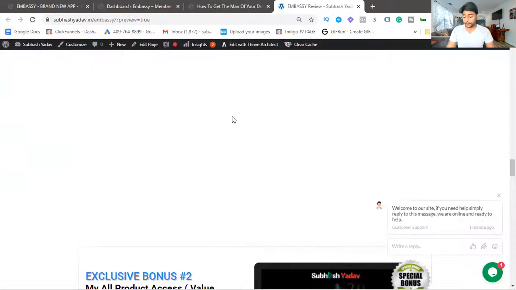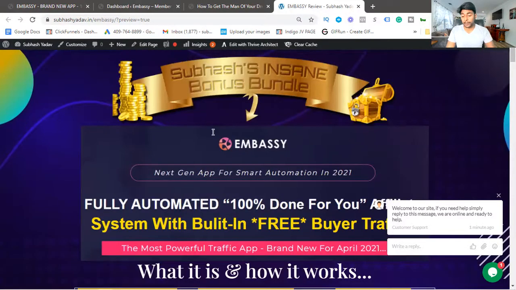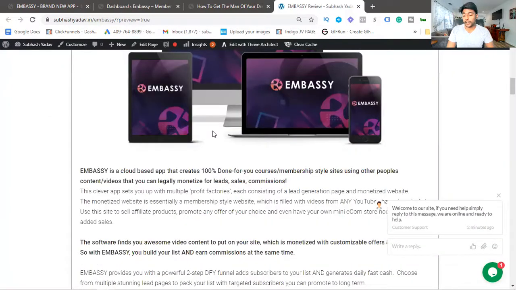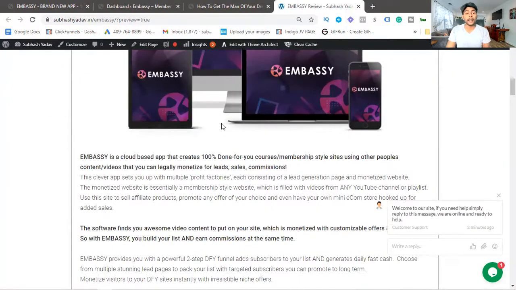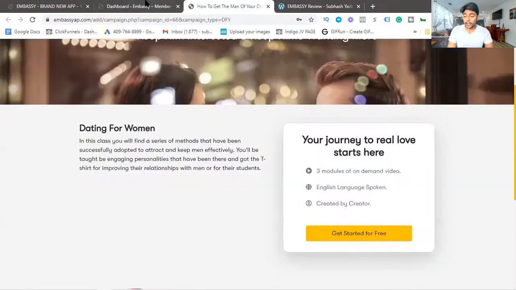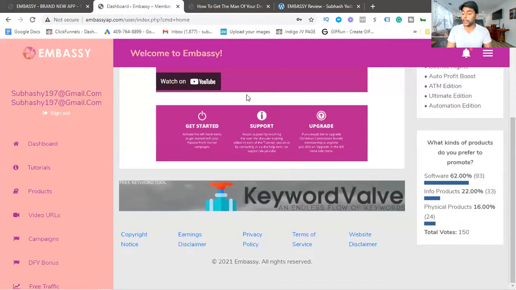Basically, if you know about membership areas, this is a cloud-based app that creates a 100% done-for-you course membership style site using other people's content videos that you can legally monetize for leads, sales and commissions. So this software gives you the ability to create a membership site and sell it at your own price. Also, you don't need to create any video content. Everything is built in and done for you.